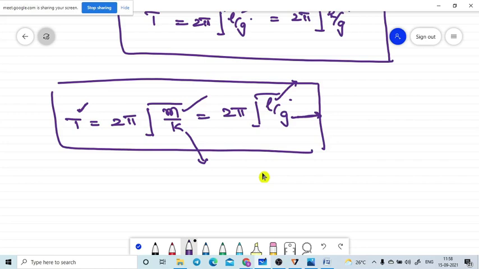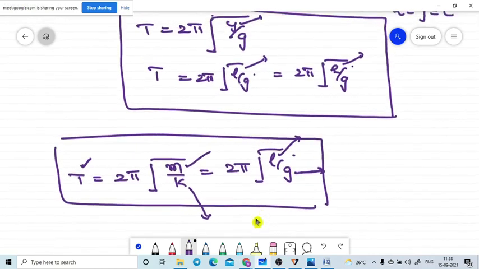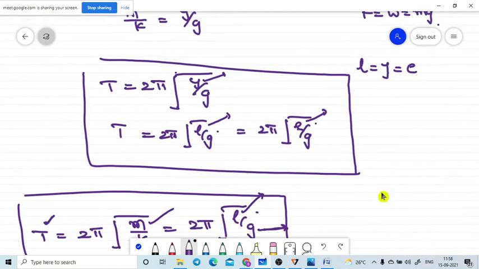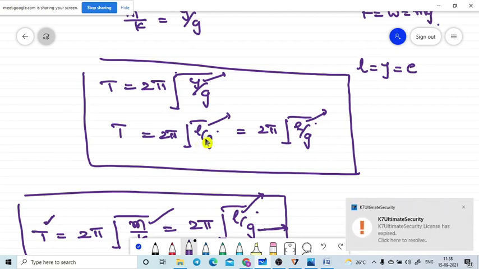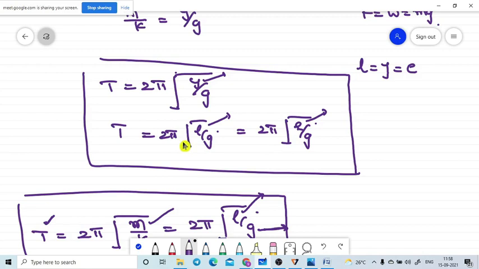Here I need to tell one small wrong equation I told you. Please correct me. Let me correct this one. Here L is the length of the string. That is very, very important.